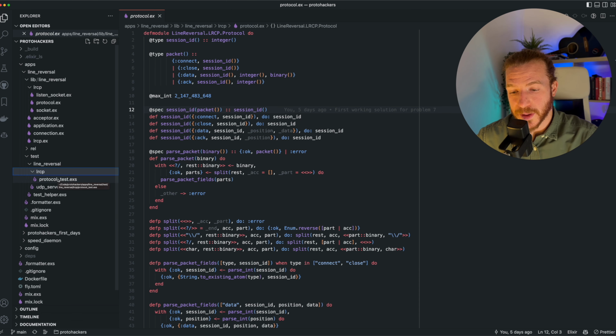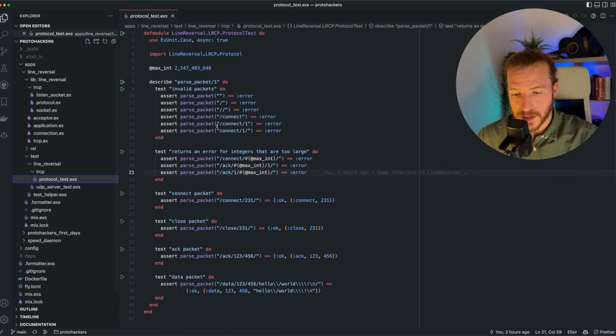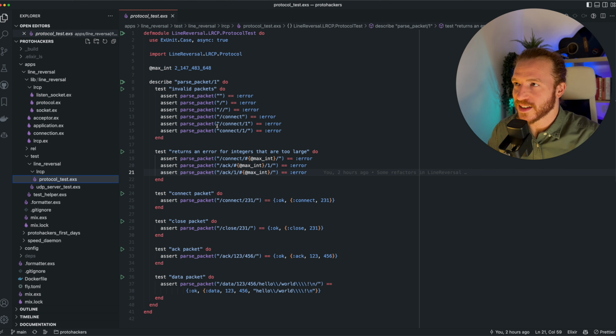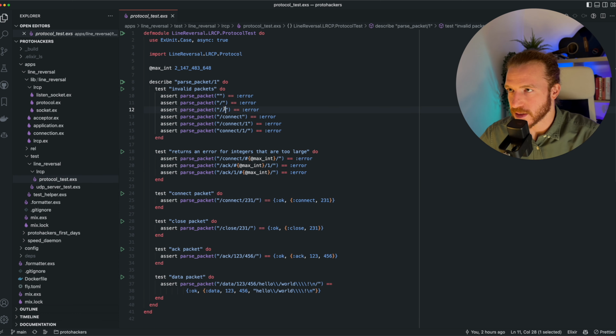I also wrote a bunch of tests for these protocol functions since they're pure functional code, which I really like to test. We are testing that invalid packets return error by passing a bunch of invalid data here and trying corner cases and the slashes, like not ending with a slash, not starting with a slash, and so on. And then we are testing integers that go over the upper bound and making sure that those return an error as well, so that we don't have cases where we receive too much data because we think there's too much data to receive.